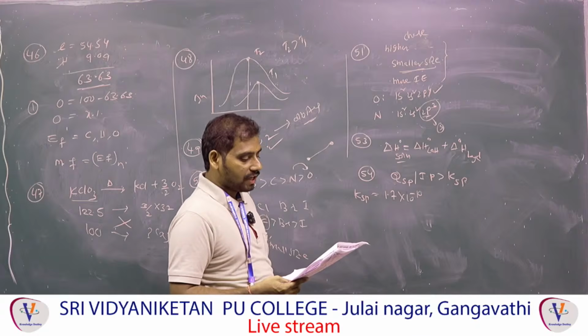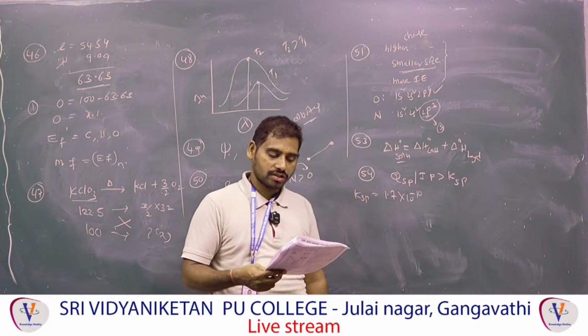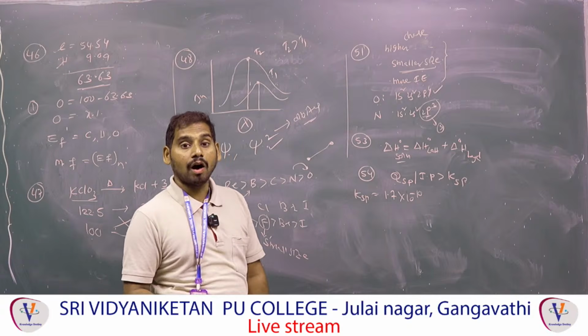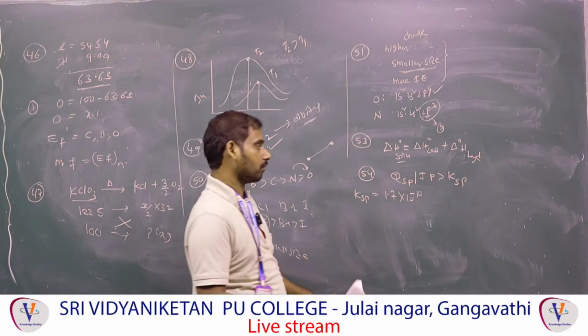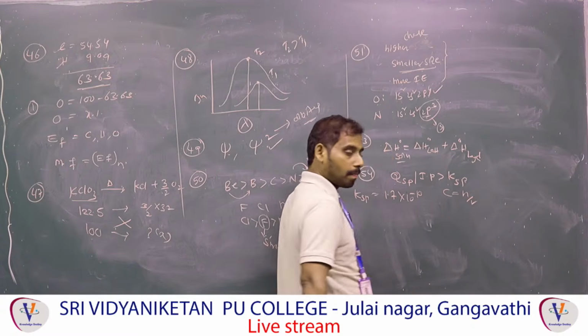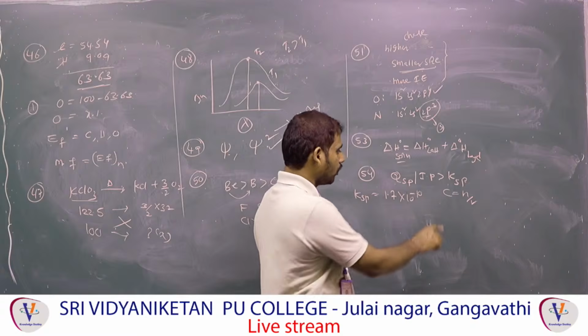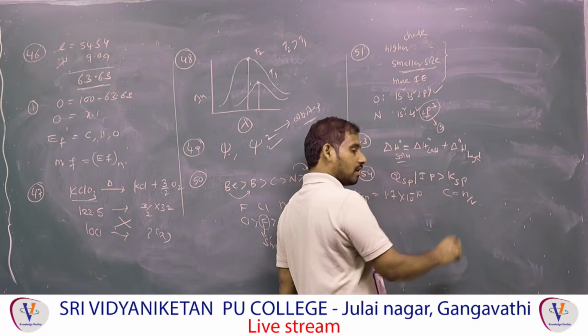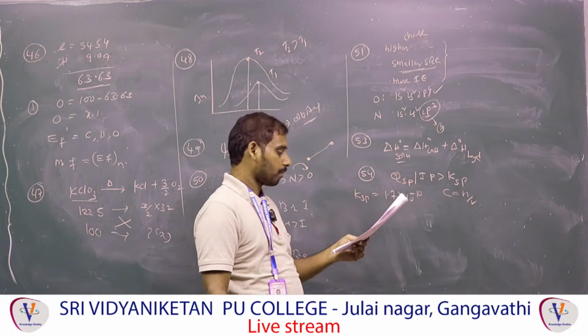Equal volumes of Ca+2 and F- solutions are mixed. Equal volumes means the concentration is halved. How do you know? Concentration is equal to n by V, so both are inversely proportional. Equal volumes means the concentration will be half. Then what can I get?